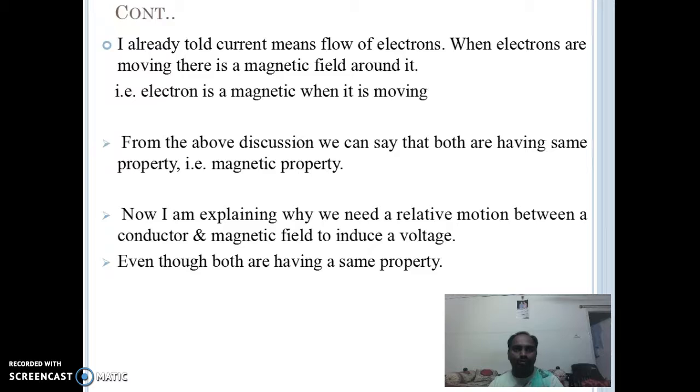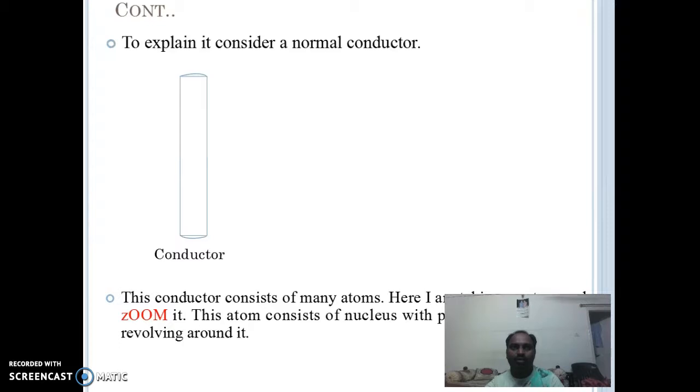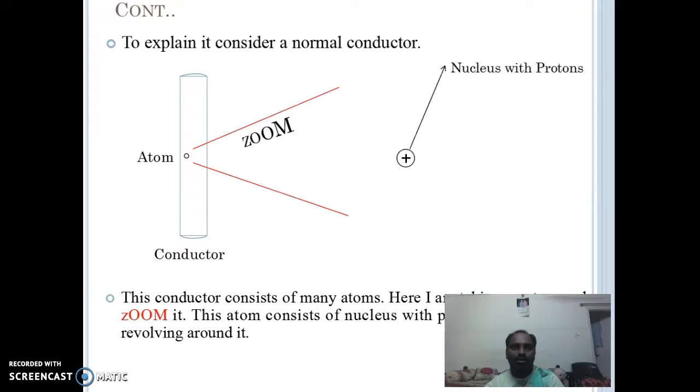Now I am explaining why we need a relative motion between the conductor and magnetic field to induce a voltage, even though both have the same property. To explain it, consider a conductor consisting of many atoms. Consider one atom and zoom in.